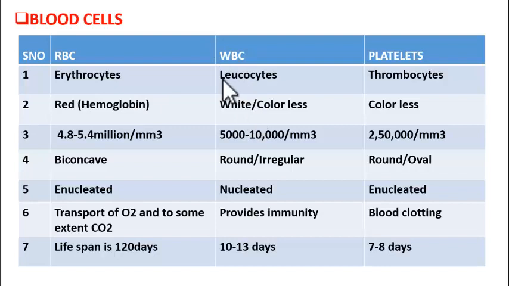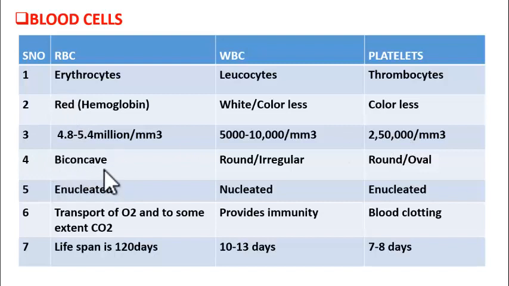Next, if you see WBC, it is colorless or white. Platelets again colorless. Now what is the number of RBC present in 1 mm cube of blood? It is 4.8 to 5.4 million RBC per mm cube of blood. Got it? And WBC, it is 5,000 to 10,000 roughly. And platelets approximately 2,50,000.